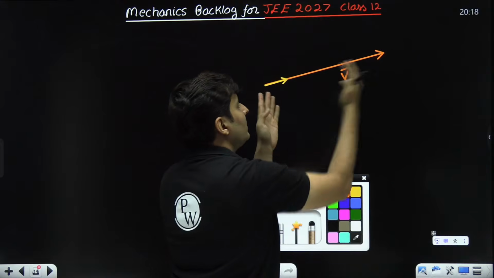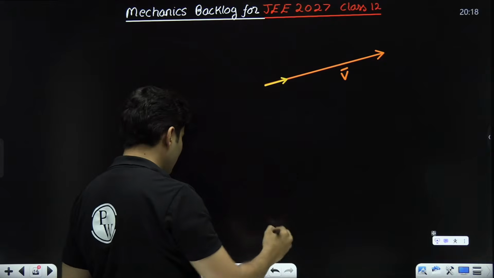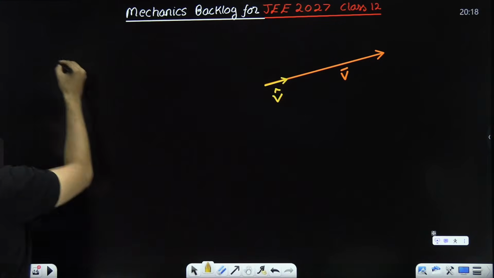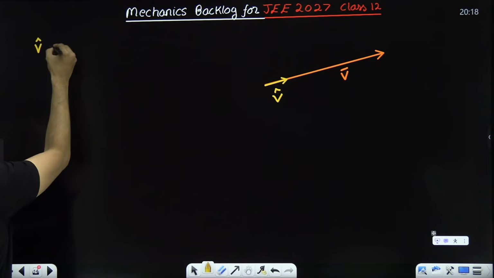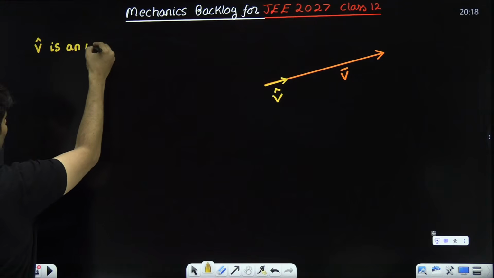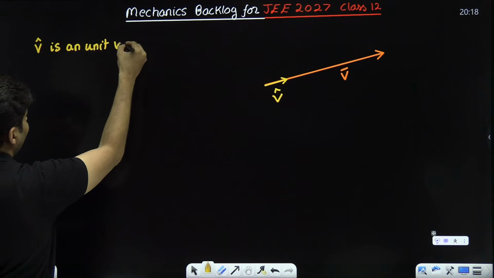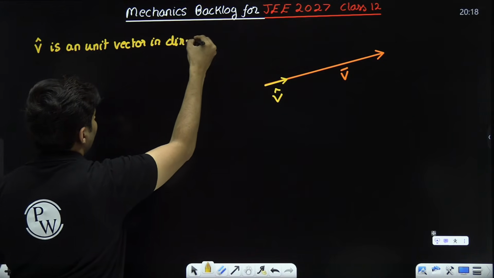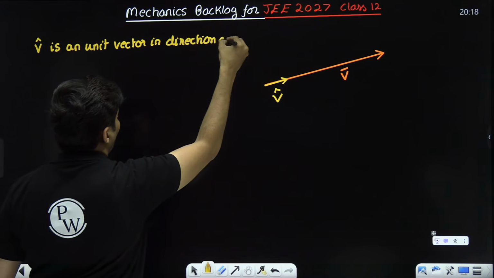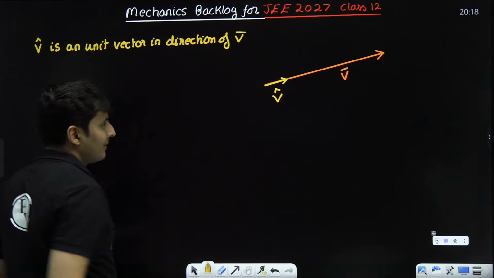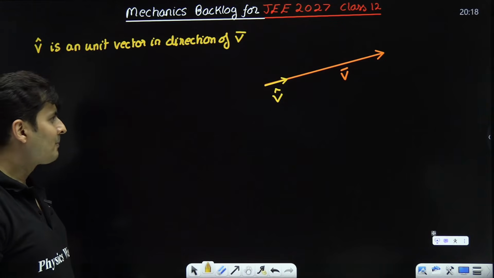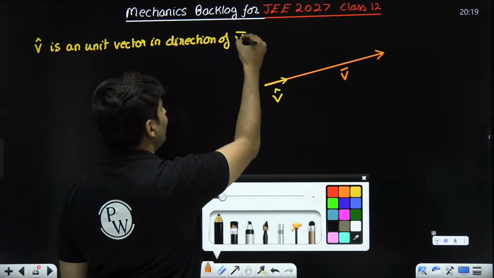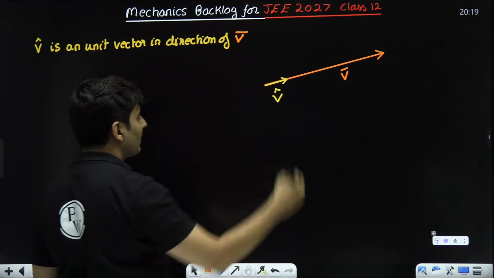This could be 15 units, this is 1 unit. So what is the symbol for a unit vector? It is v hat. While mentioning, I will say v hat is a unit vector in the direction of v bar. How do I exactly find this particular quantity?